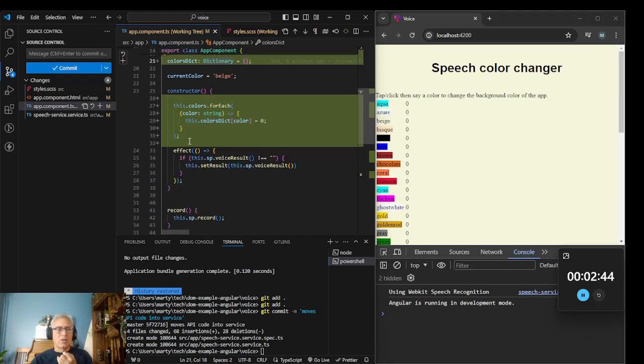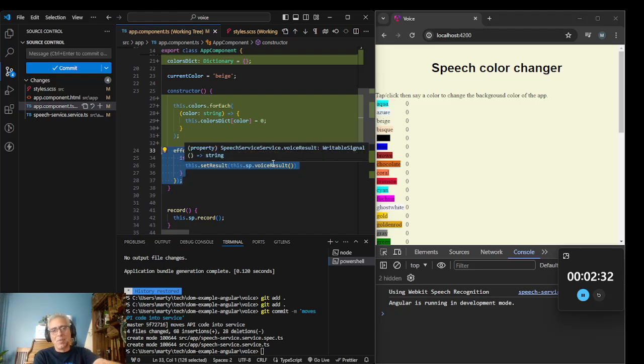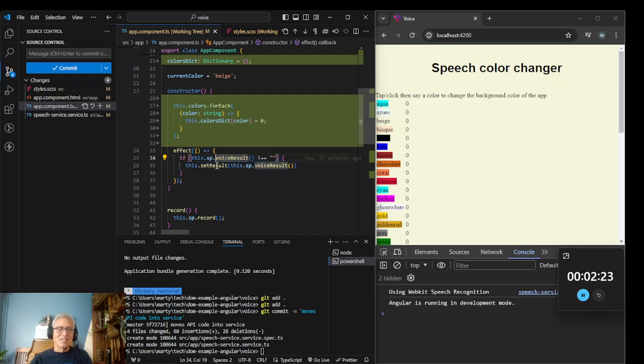So in the constructor, the initial time, there's a forEach that does this. So this happens once. This is basically like a callback or an observable. It basically runs every time the effect is run, or every time this voice result executes. Somehow Angular sees this effect and knows it needs to make some code that is basically listening for the voice result signal to fire. And as we know, the voice result signal will not fire if it's the same as the last voice result. So then it calls set result.